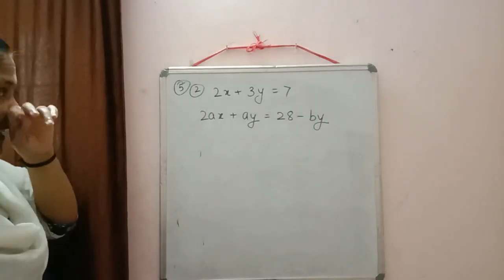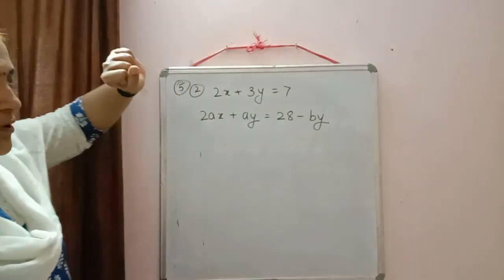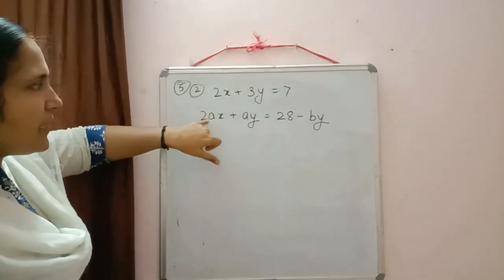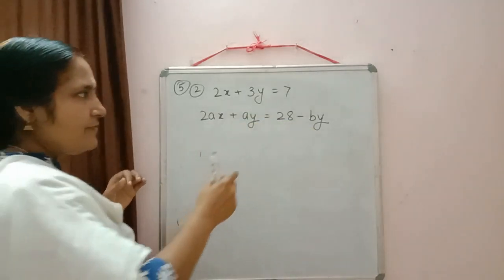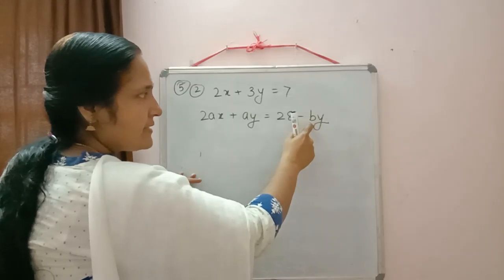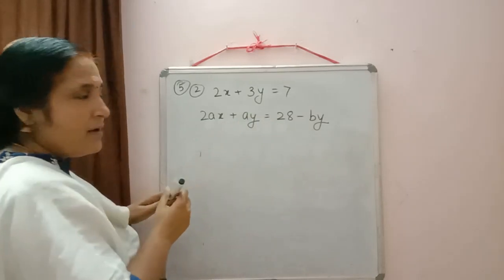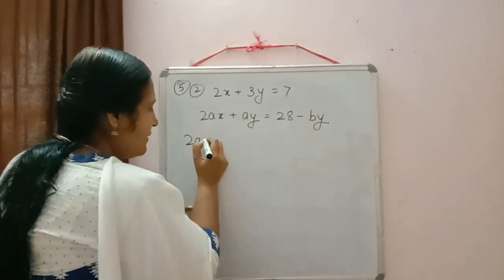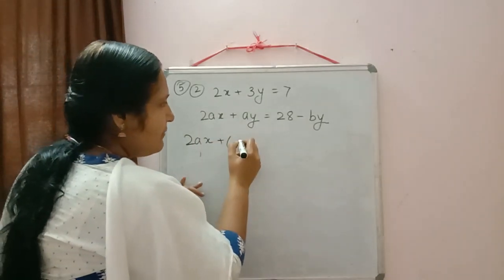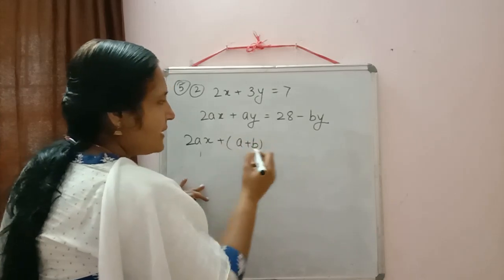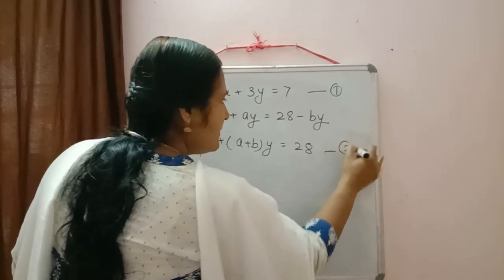You can check the question written here: 2x plus 3y is equal to 7. So the first equation is arranged properly. The second equation is 2ax plus ay is equal to 28 minus by. Y is here also on the right hand side. So first we will shift that y to the left hand side and take y common. Just check before doing so whether x and y are properly arranged or not. So taking y common, it will be (a plus b) into y is equal to 28. So this is our first equation and this is the second equation.